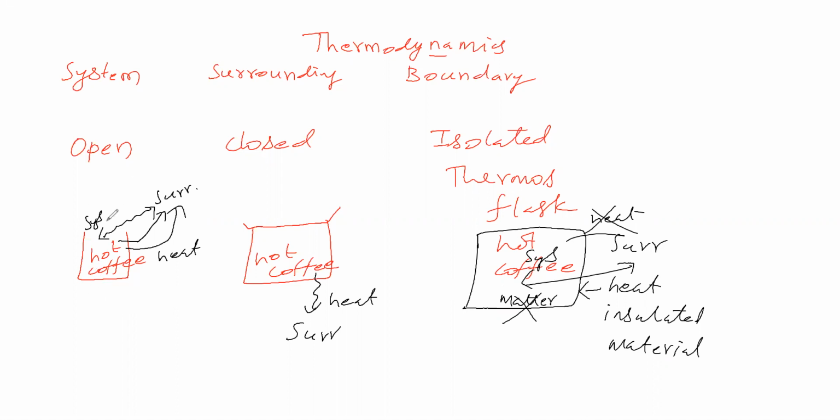In the first system, heat and matter both are exchanged, therefore it is called an open system. In the second system, energy is exchanged between system and surrounding but not matter, therefore it is called a closed system. In the third, neither matter nor energy is exchanged, therefore it is called an isolated system. So we have seen three types of system.